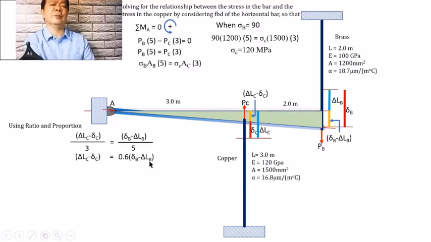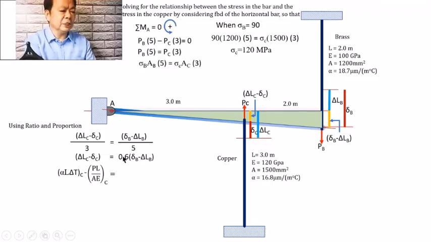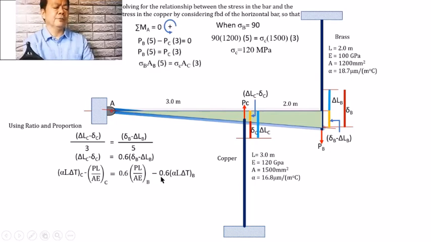the change in temperature. And if all the formulas are substituted in this equation, we shall have the following: alpha L delta T minus PL over AE of the copper shall be equal to 0.6. I will be distributing 0.6 to the terms inside, so that I will have here 0.6 of PL over AE minus 0.6 of alpha L delta T. Now, from this equation, try to substitute all the given and unknowns.